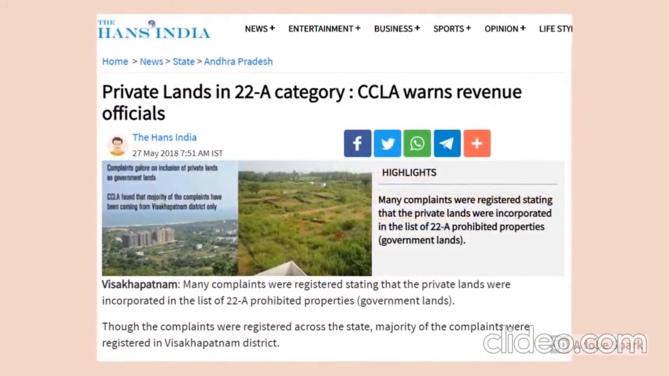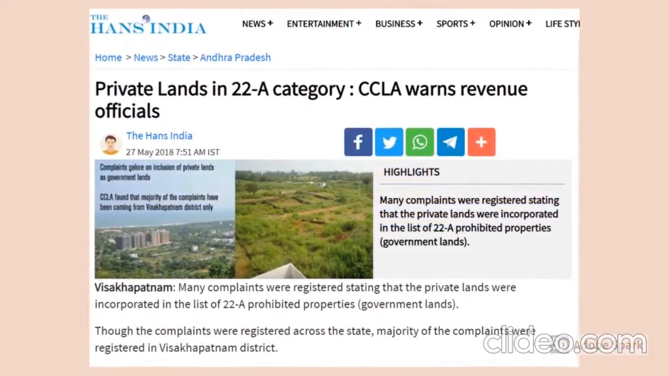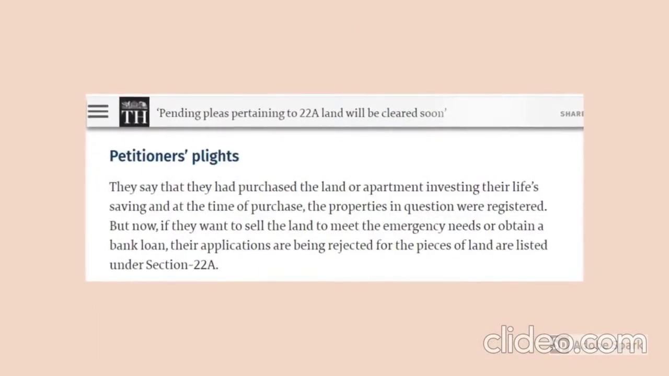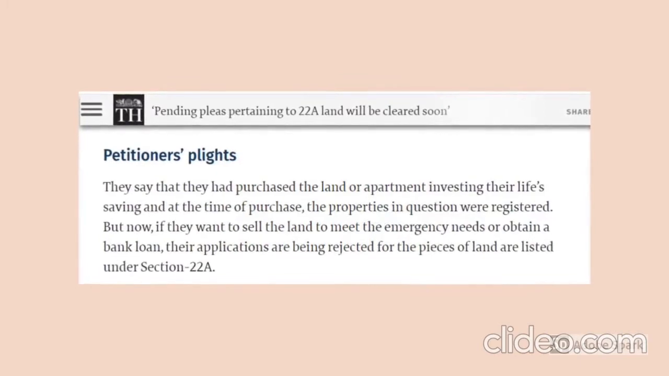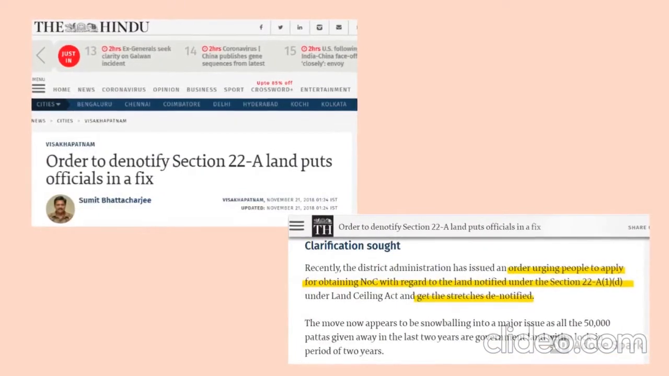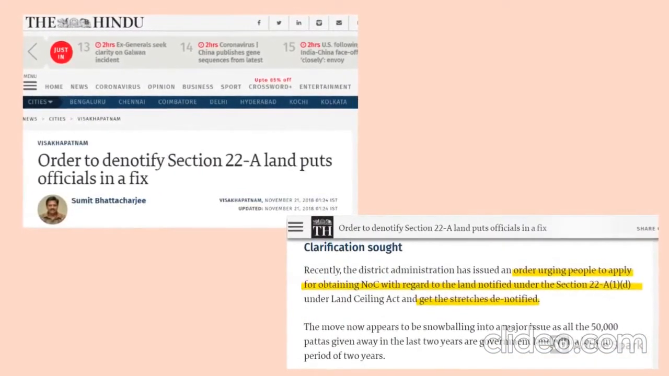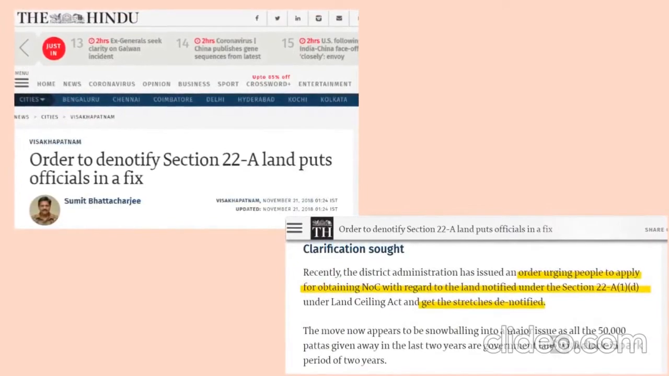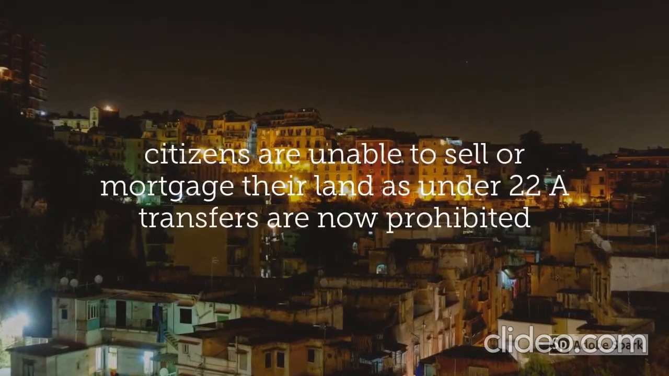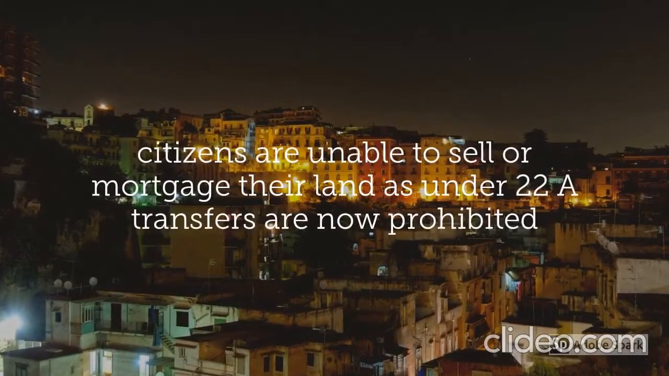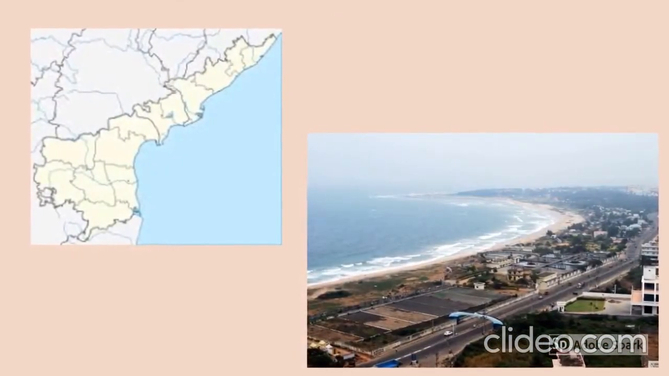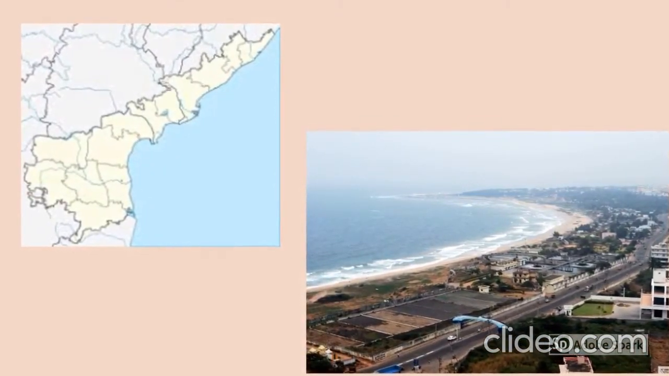Many citizens learned that their lands had been allegedly falsely notified under the Section 22A list. Out of this, many had been living in these lands for years and had it registered legally with the appropriate documents. In many cases, the possessors of the lands had been issued pattas under the regularization schemes in the previous years. Citizens have come forward with complaints that they were unable to sell or mortgage their lands as the transfer of ownership of their lands are now prohibited. Many of these cases came from Visakhapatnam district alone.